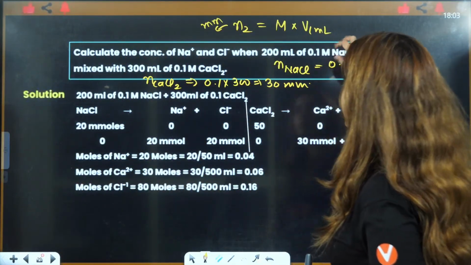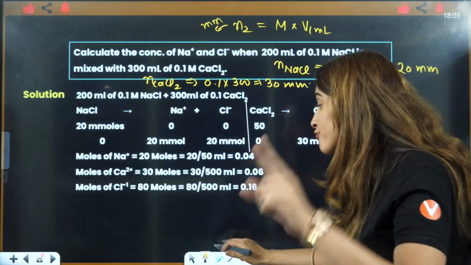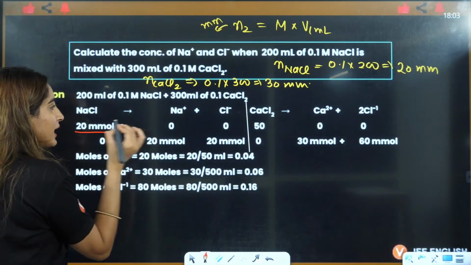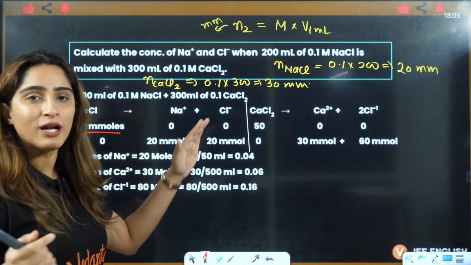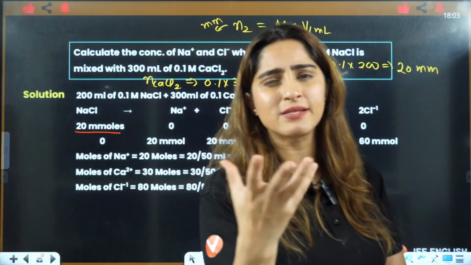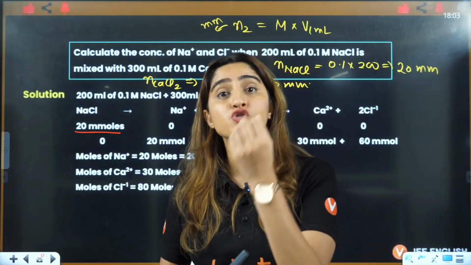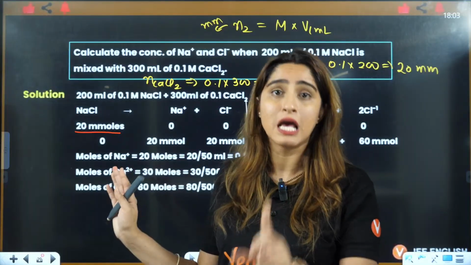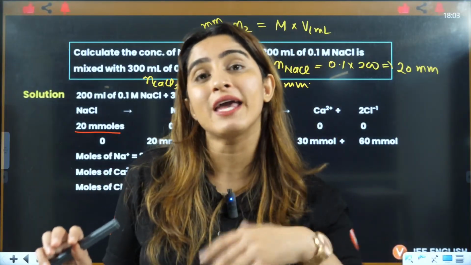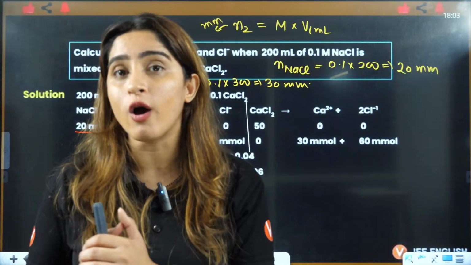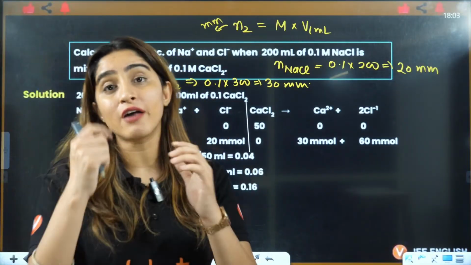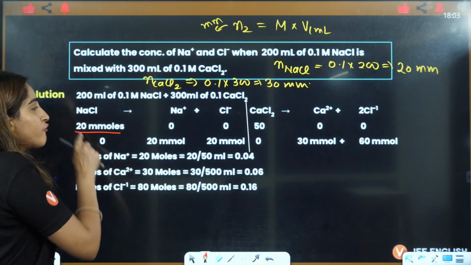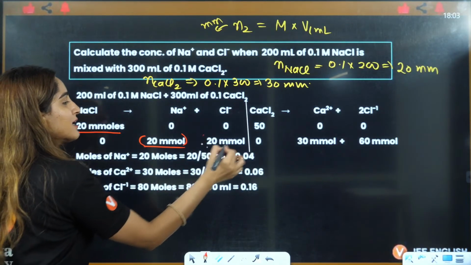Okay, so now you have two values here: one is millimoles of NaCl, the other is millimoles of CaCl2. Now from the reaction we will answer this. Let's see how. Initially it is 20, because we know that salt is a very good electrolyte. This is some basics of chemistry, that salts are very strong electrolytes. Strong electrolytes means even if nothing is given to you in the question, you will take them as completely dissociated. Especially salts of strong acids and strong bases are very strong electrolytes. They will completely dissociate. So that means this full 20 millimoles will be dissociated into Na and Cl, right?